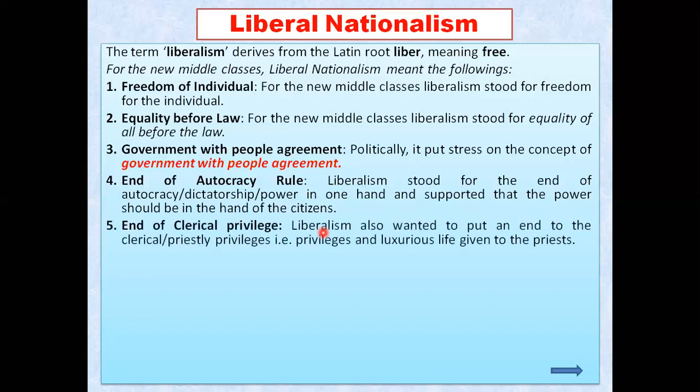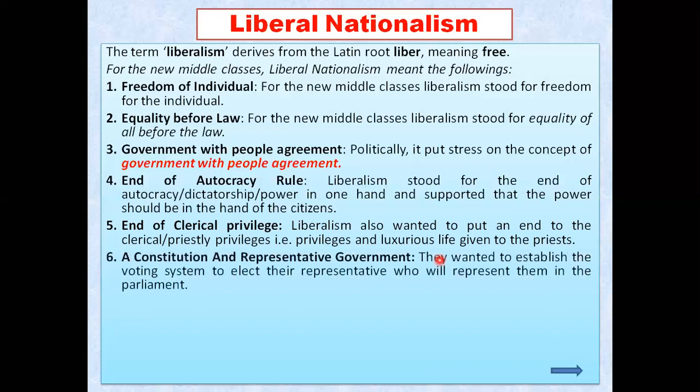End of clerical privilege. They don't want any type of privilege to be given to any group of people. Such as you know that in France, the first and second state people were enjoying many privileges such as exemption from taxes, and they were even collecting taxes from the third state people. So they wanted to put an end to all these privileges and the luxurious life that was given to the priests of the church. Clerical means those who were working in the church, so they wanted to end the privileges of the priests especially.